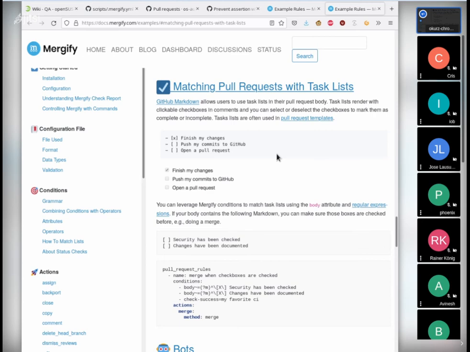And then you can also tell Mergify, if that checklist is included, only if all entries of this checklist have been marked, then we call that a success, and we either provide it as an additional status check or we merge automatically.